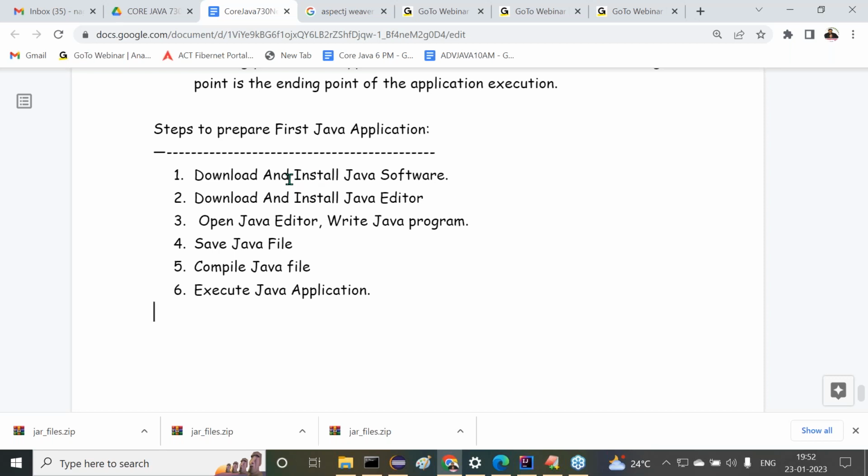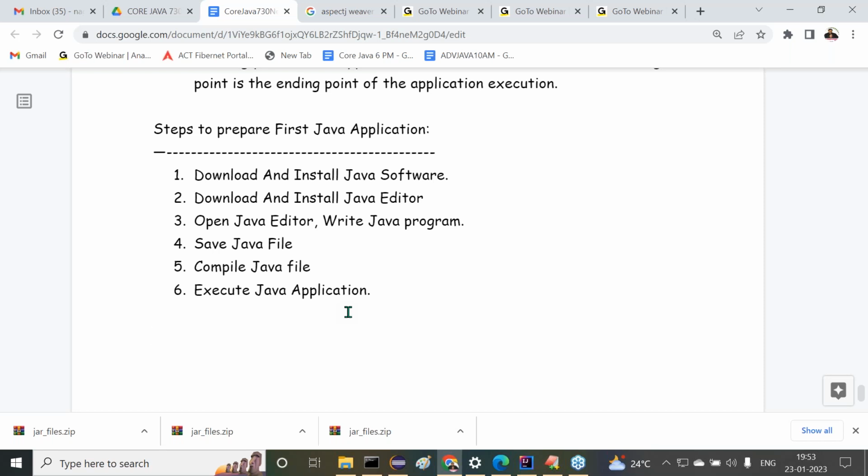Yes, clear. Now tell me, if you want to prepare the very first program just to display welcome to Durgasoft or welcome to Java programming, what are the various steps we require? What is the first one? Download and install Java software. Download and install Java editor. Then what next, guys? Open Java editor and write the Java program. Next one is save the Java file. Then compile the Java file. Then lastly, execute the Java application. These are the overall steps we are having clearly.